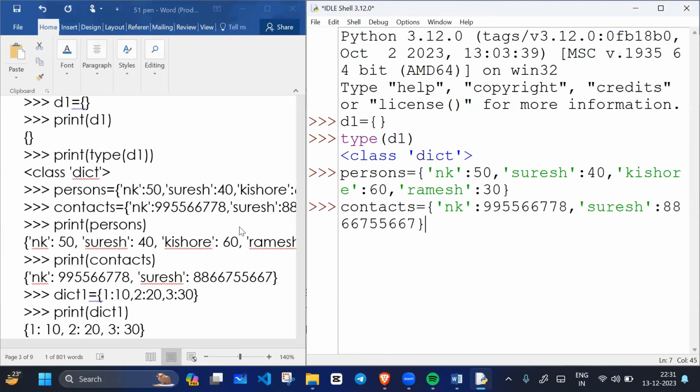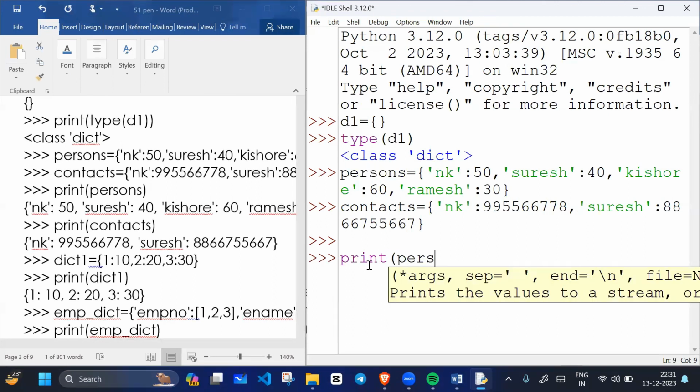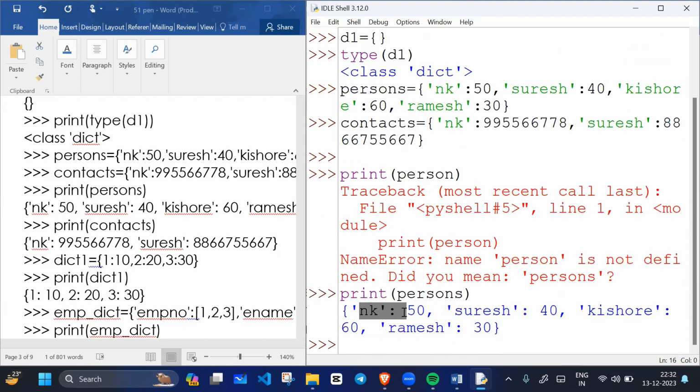Correct, everyone? If I print the person dictionary, what will happen? All the key value pairs will print. Okay, what's the mistake? It is not person, but persons. Okay, so all the keys and all the values are printing.